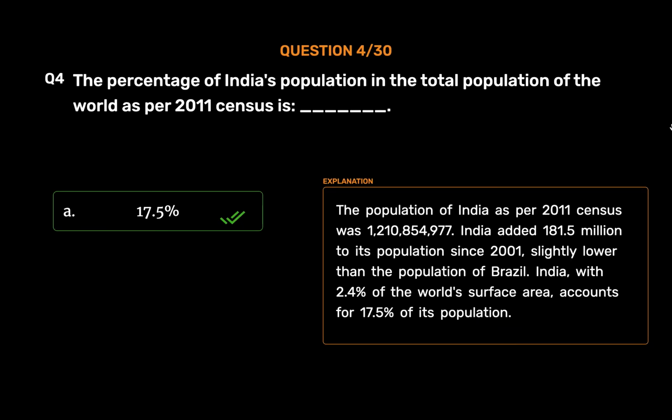The population of India as per 2011 census was 121,854,977. India added 181.5 million to its population since 2001, slightly lower than the population of Brazil. India, with 2.4% of the world's surface area, accounts for 17.5% of its population.